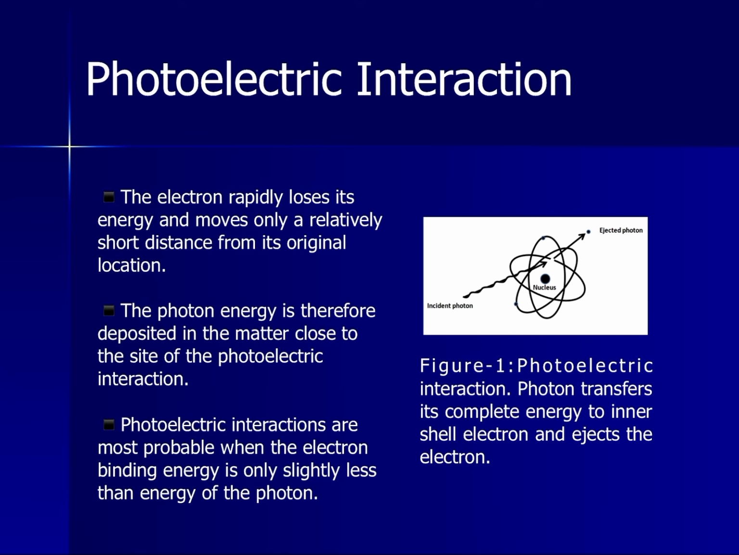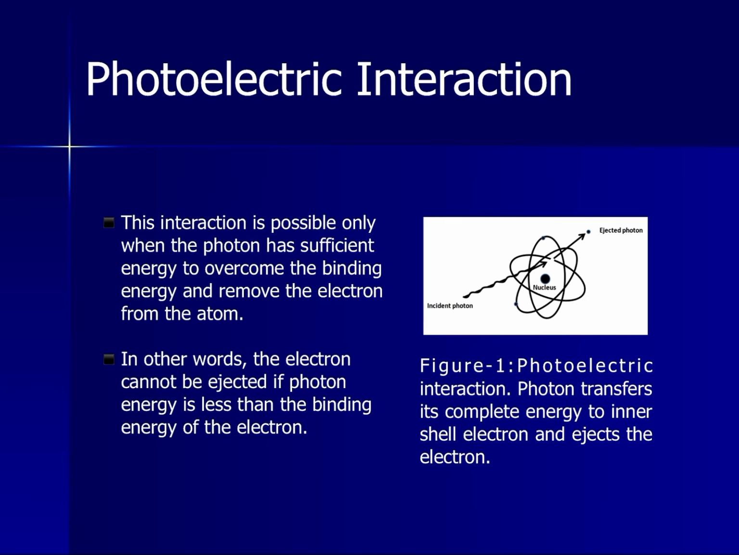Photoelectric interactions are most probable when the electron binding energy is only slightly less than that of the photon. This interaction is possible only when the photon has sufficient energy to overcome the binding energy and remove the electron from the atom. In other words, the electron cannot be ejected if the photon energy is less than the binding energy of the electron.